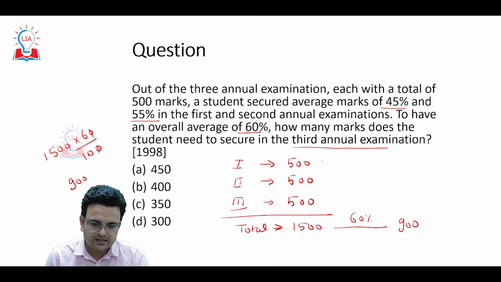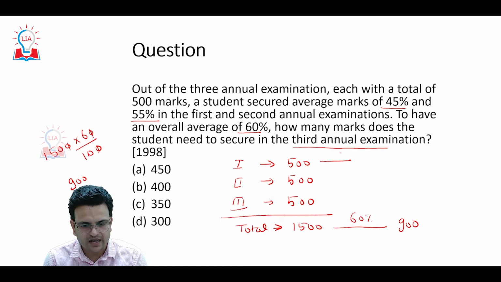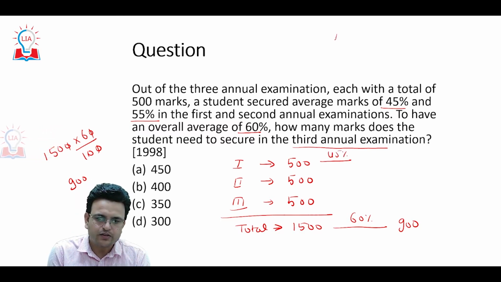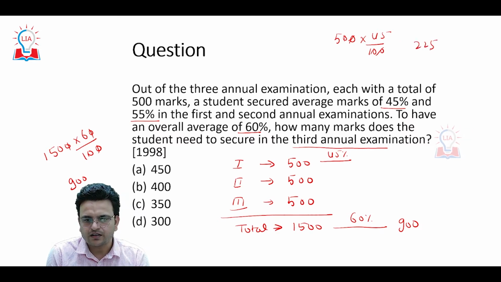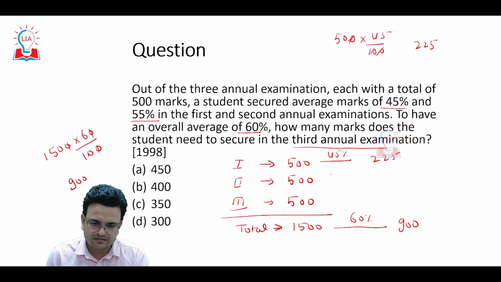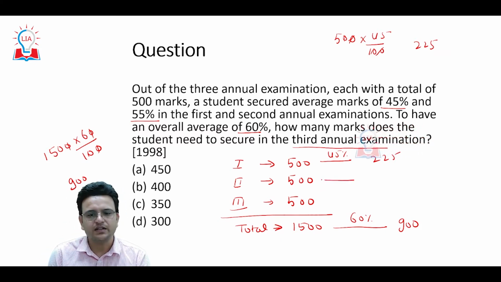In the first annual exam, the person got 45%. So how much is 45% of 500? It will be 225. In the second annual exam, he got 55%.